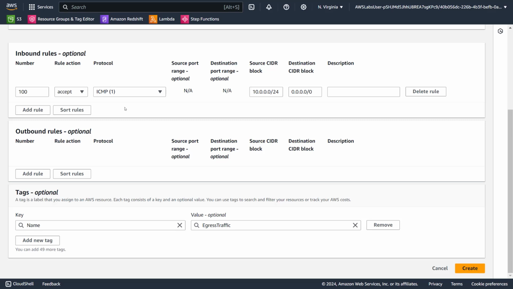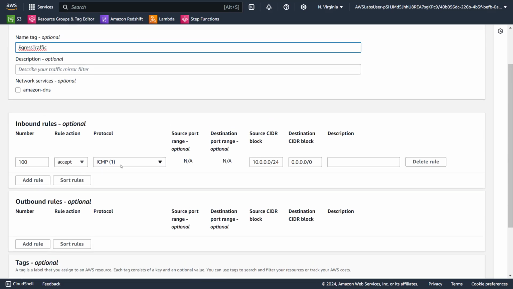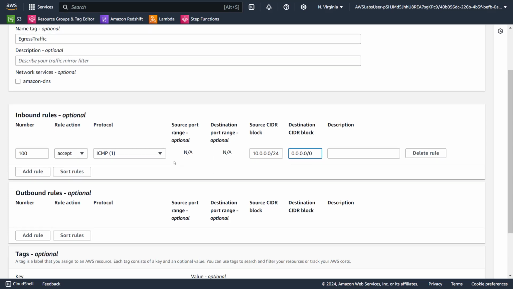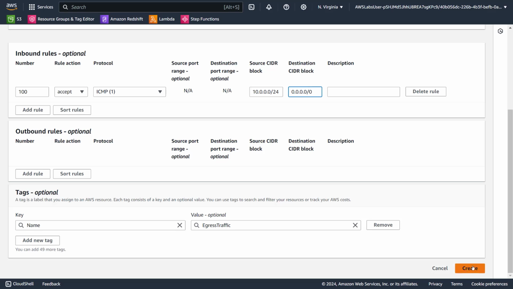So basically, we are just saying inbound any ICMP traffic. Give that number, source, whichever source from any of these IP addresses it's coming, destination going to anywhere, capture it.